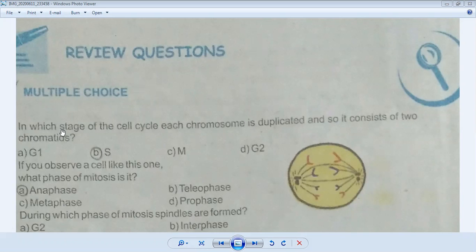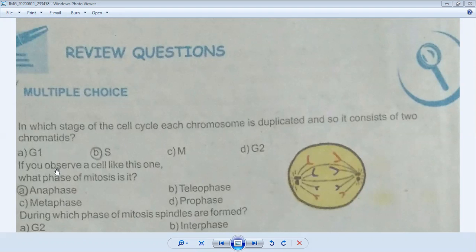In which stage of the cell cycle each chromosome is duplicated and so it consists of sister chromatids? This is very clear to you. We have studied the cell cycle. The cell cycle consists of a series of events: first is G1, then S phase, then G2, then M phase, and then G0 phase. So duplication of chromosomes happens in S phase. So this is the correct answer, option B.